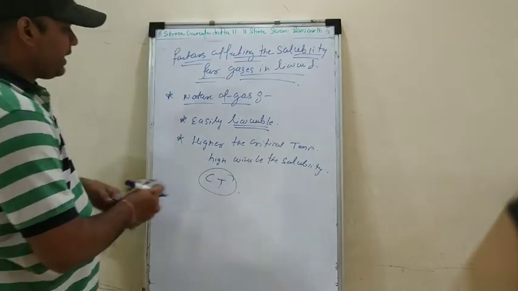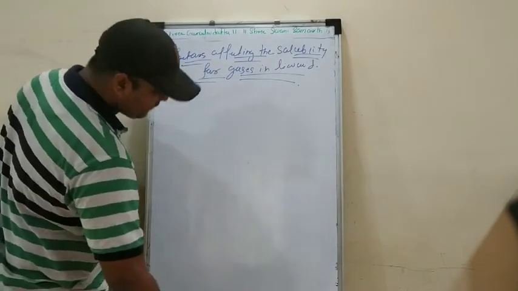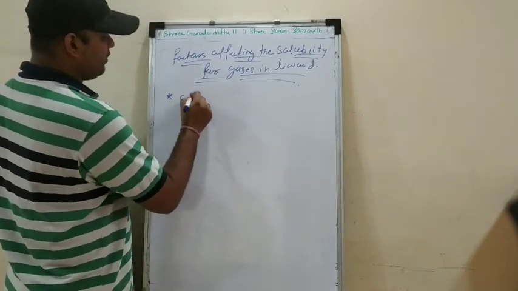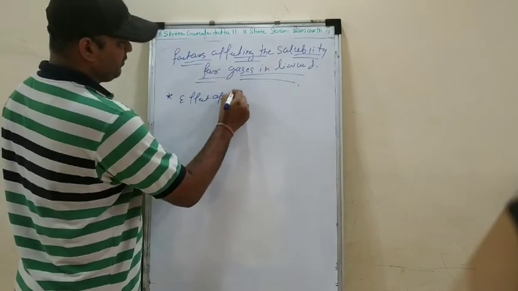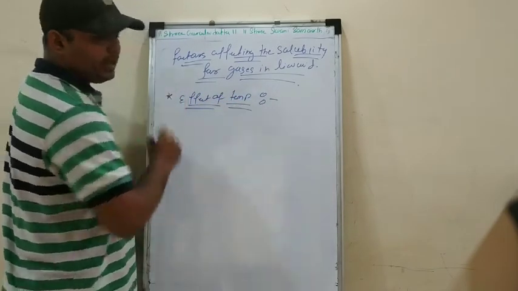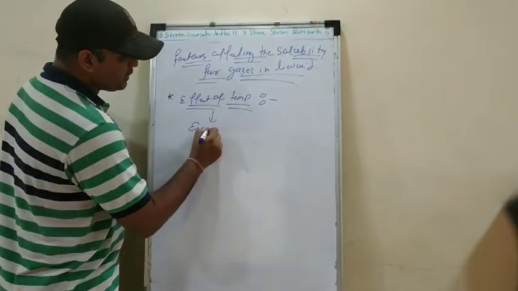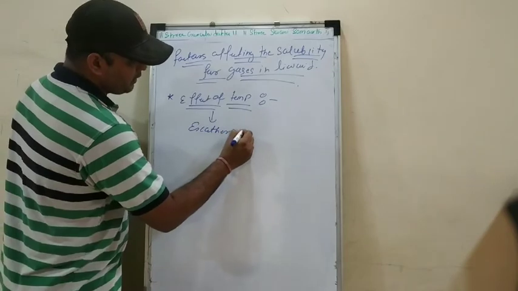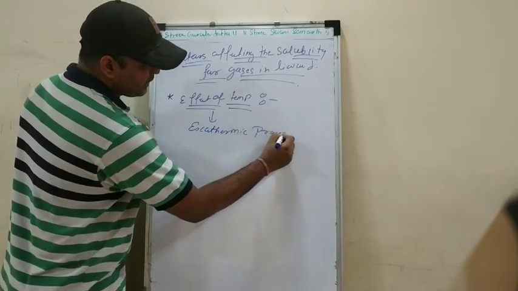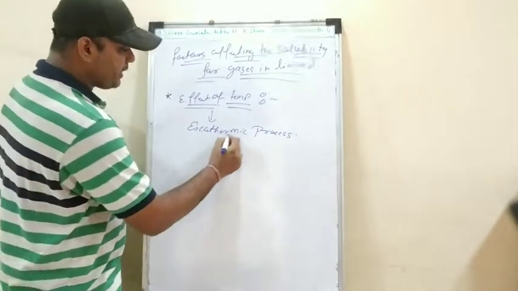Okay, then next point, effect of temperature. Now how will the temperature affect? In this case, gases show an exothermic process. Which process happens in gases? Exothermic. Now we have seen what happens in an exothermic process.